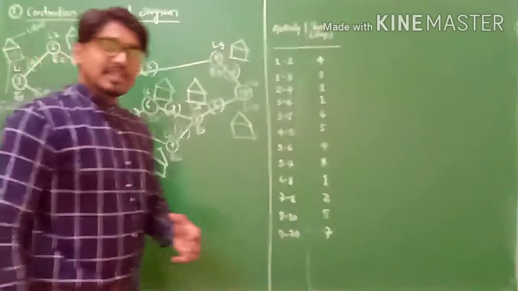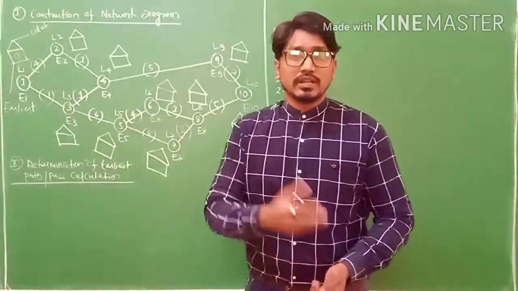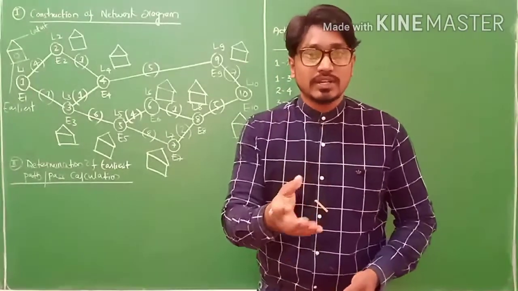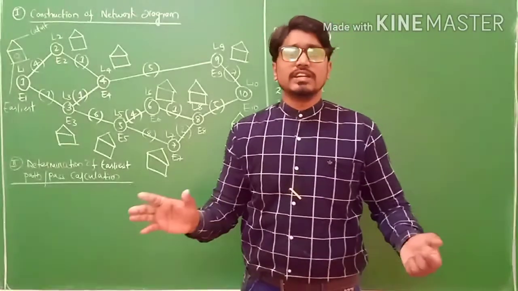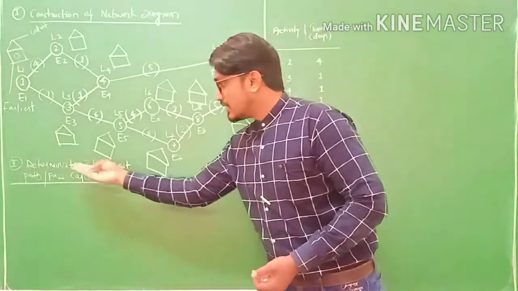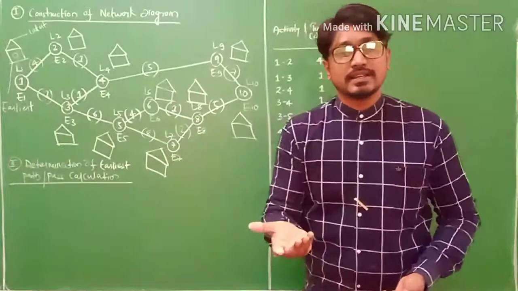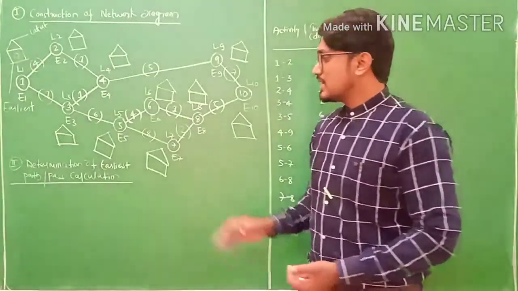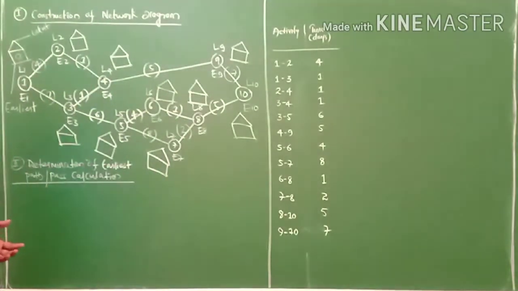And it is also known as earliest event time. You may be asked in your question paper to calculate earliest event time or calculate latest event time. So you might be asked such type of question. It means the same, my friends. Here I have written determination of earliest path or pass. Path or pass meaning it is same, my friends. So please have a careful look to understand how to find out earliest pass or path calculation. Fine.